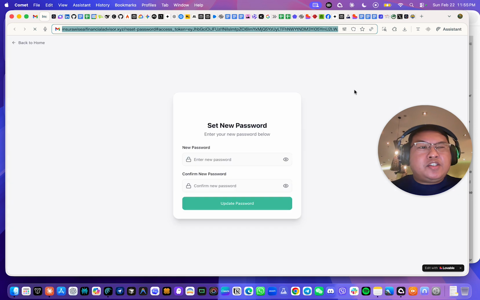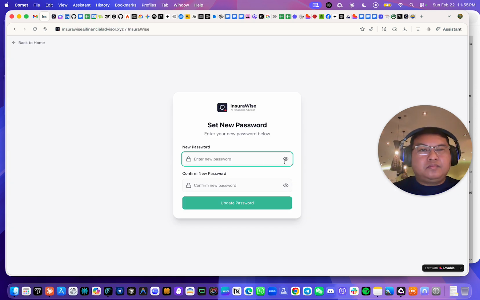Okay, so it's redirecting us to the reset password page. So this is where you can reset your password. If you want to make sure that nobody sees your new password, you just have to tick this.